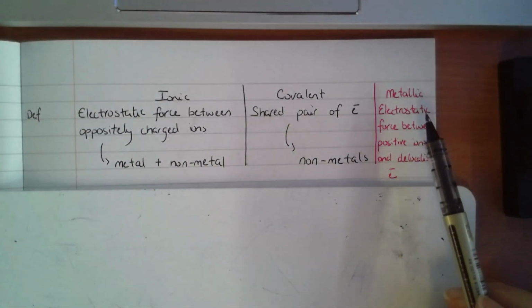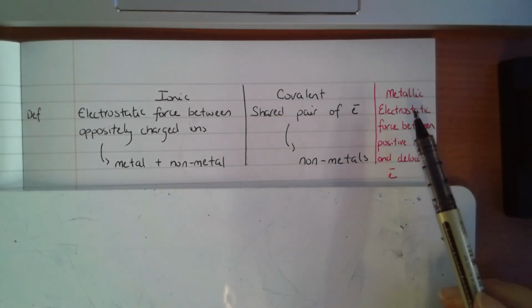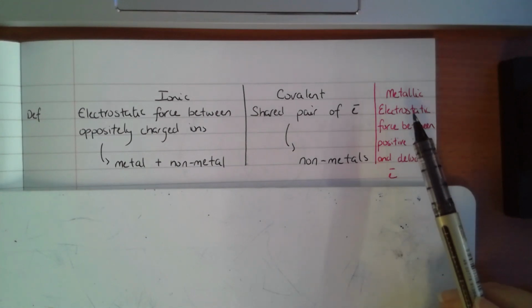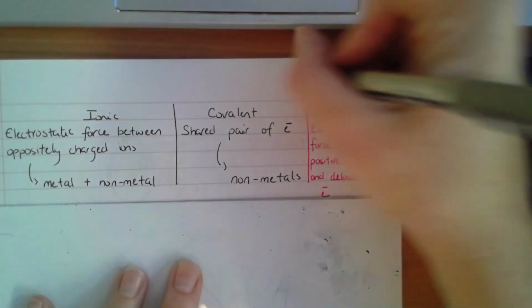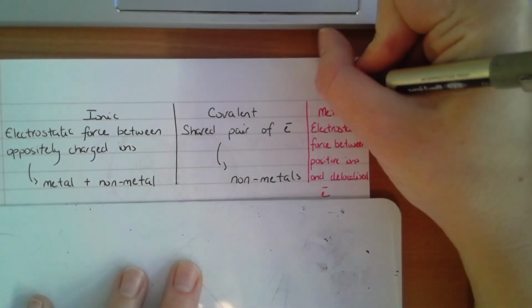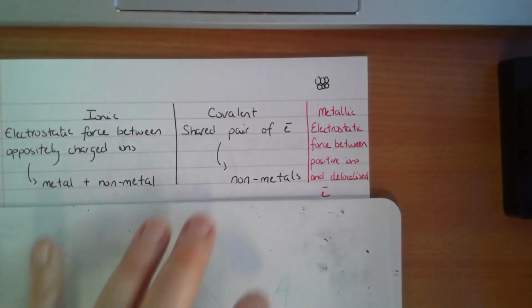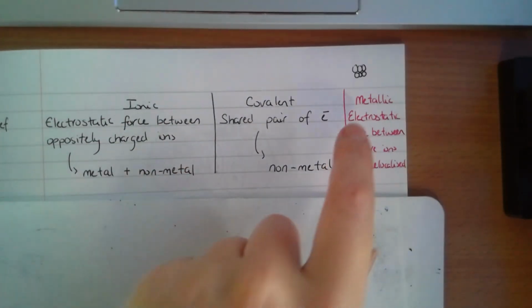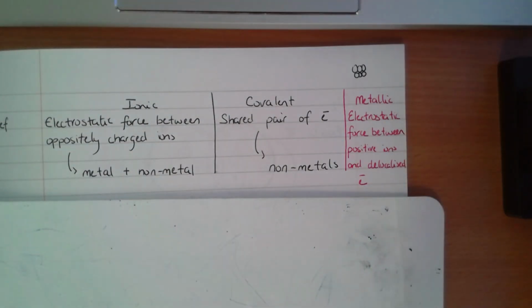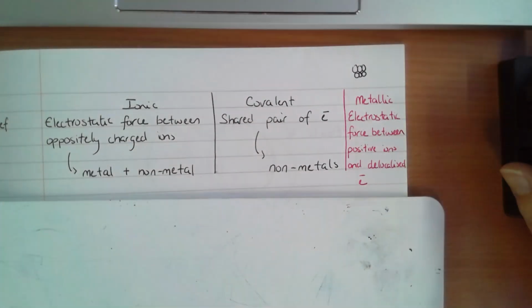Now, we saw with ionic bonding that the electrostatic force was strong. This is still true for metallic bonding. Electrostatic force is always strong. The only weak force is intermolecular. So if we've got a strong force, what do we expect the melting point and boiling point to be? Do we expect metals to be solids, liquids, or gases at room temperature? Alright, so if there's a strong force, we know that the particles are going to be attracted to each other, and that means they're going to be close together. And if they are close together, metals are going to be solid at room temperature. Also, because that force is going to be really hard to break, they're going to have high melting points and high boiling points. Okay, so similar to what we saw with ionic bonding.